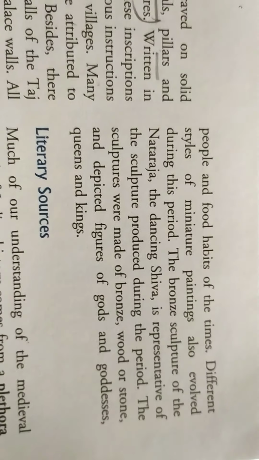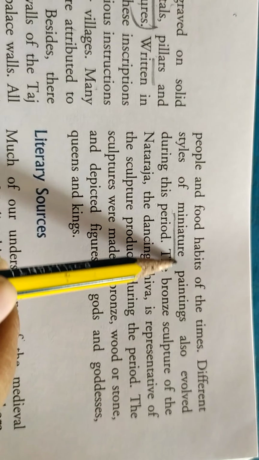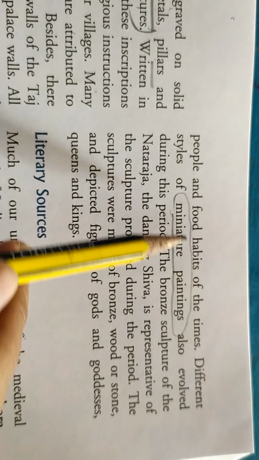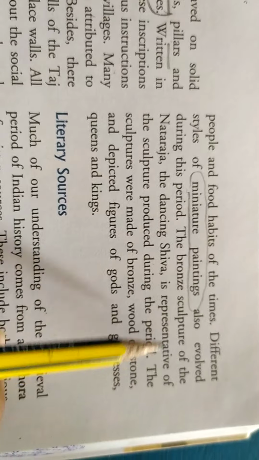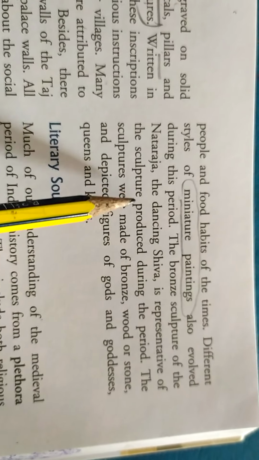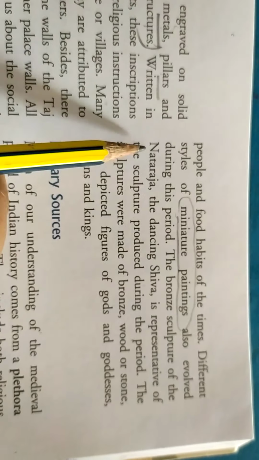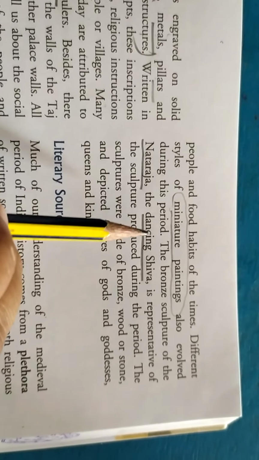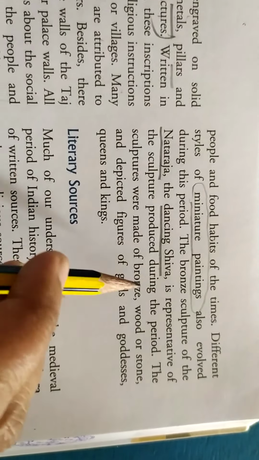Different styles of miniature painting also evolved during this period. So different types of painting, that is miniature paintings, were also used in the medieval period. The bronze sculpture of the Nataraja, the dancing Shiva, is representative of the sculpture produced during this period. The famous sculpture known as the Nataraja, also known as the dancing Shiva, was made during the medieval period.